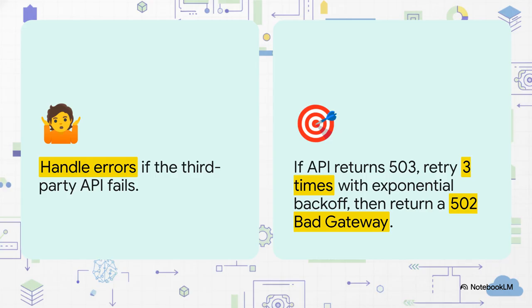A professional prompt defines the exact behavior. Which status code triggers the logic? What's the retry strategy? What's the final fallback? Seriously, this level of detail is what separates a fragile toy from robust, production-ready software.